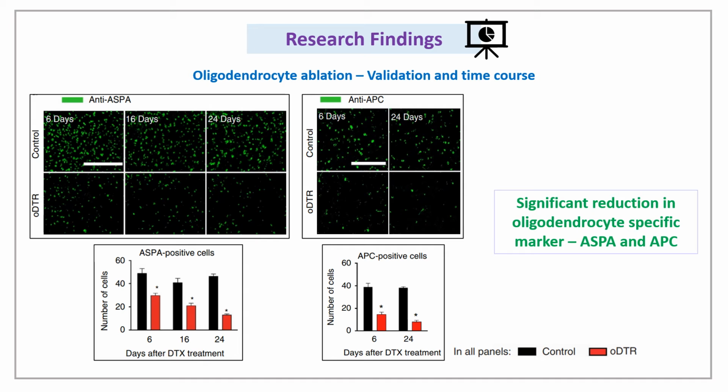DTX-mediated ablation was validated by reduction in cells expressing ASPA and APC proteins. These proteins are expressed specifically in the somata of oligodendrocytes. The images here show a sharp decline in oligodendrocytes in the spinal cord, and the quantification suggests significant decline in the transgenic mice compared to the control group, which suggests a successful ablation of oligodendrocytes.